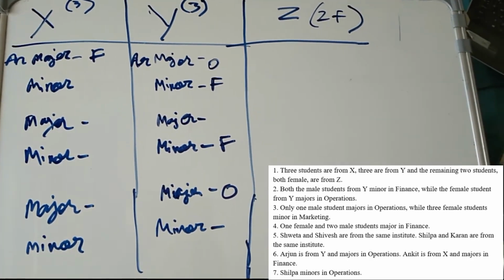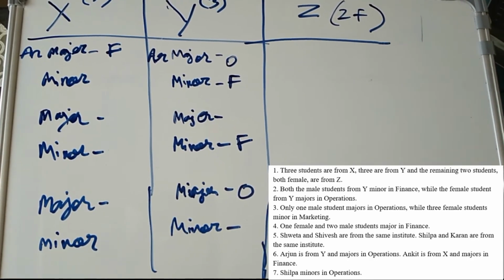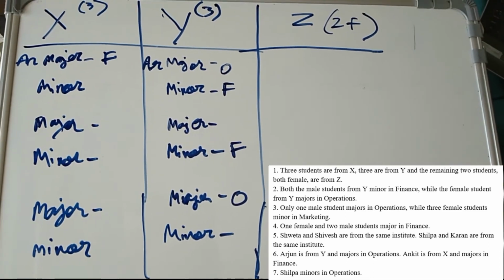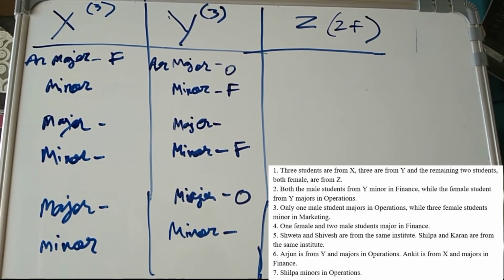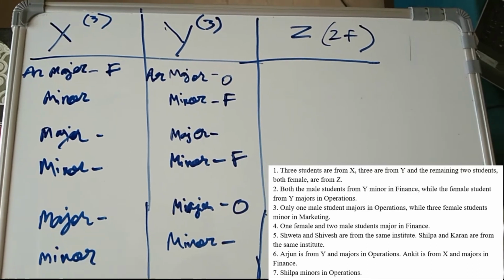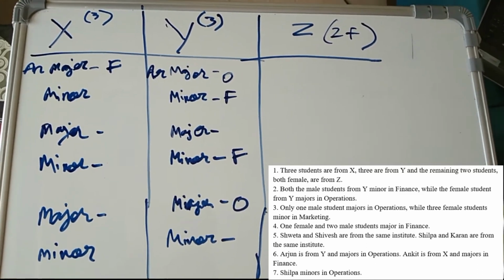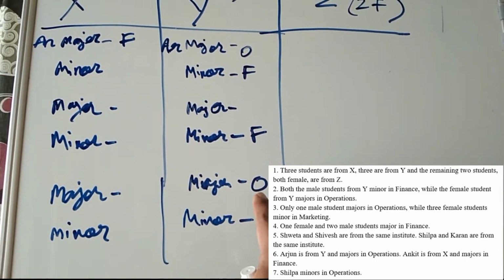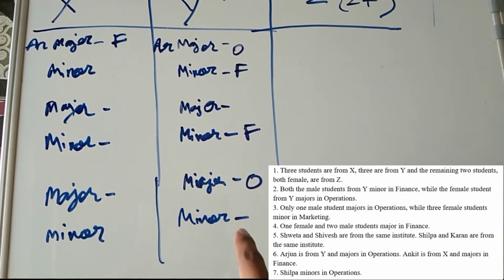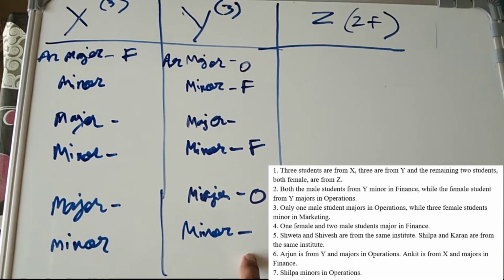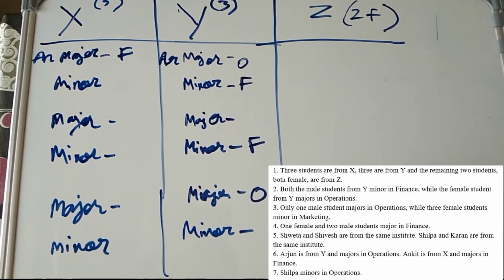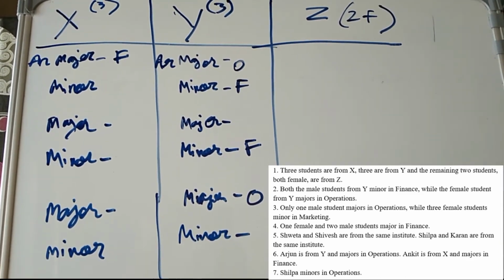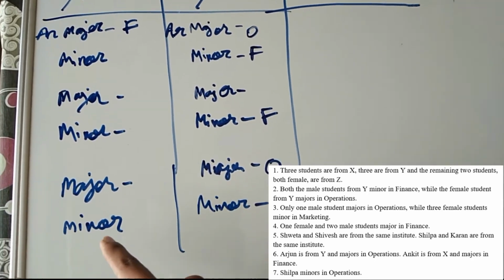Now let me read the fifth point. Shweta and Shivesh are from the same institute. Shilpa and Karan are from the same institute, and Shilpa minors in operation. Okay, so Shilpa can't be this female because this female is already doing majors in operations. So Shilpa can't be this female, and Shilpa can't come in Z. Why? Because Shilpa is with Karan. So Shilpa must be this female.